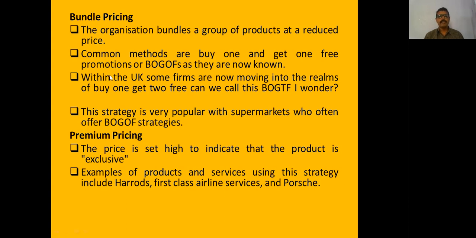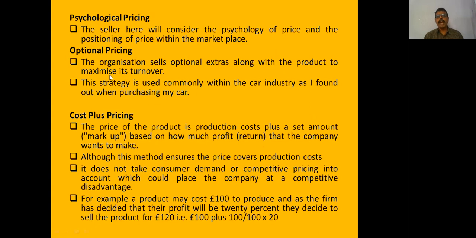Premium pricing means they fix the prices at very high. Psychological pricing means they fix the prices at an odd number, that is 999, because if a person sells at 999, people feel that it is below 1000 and not 1000. It is to psychologically confuse the people.